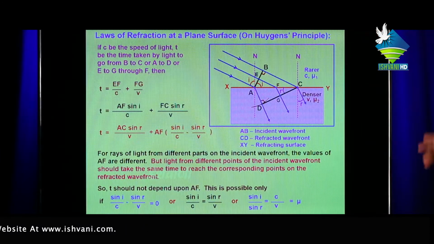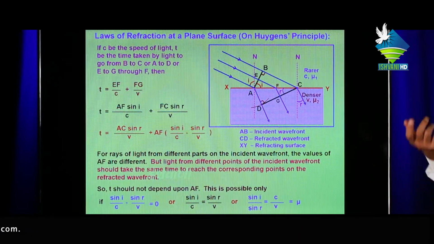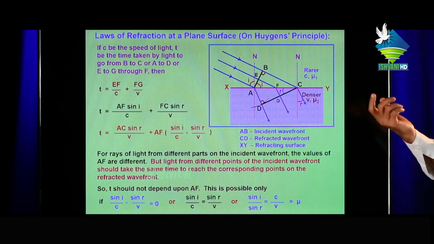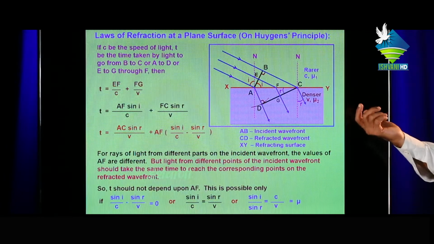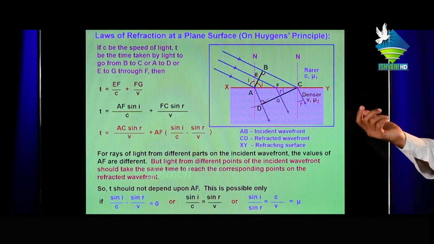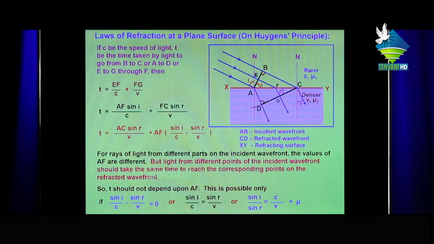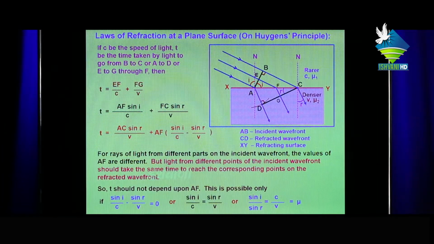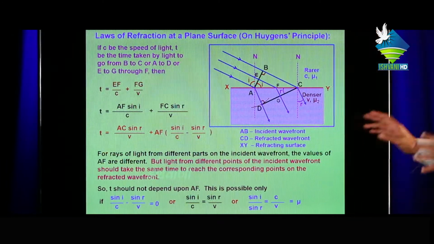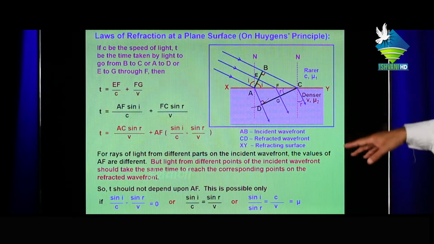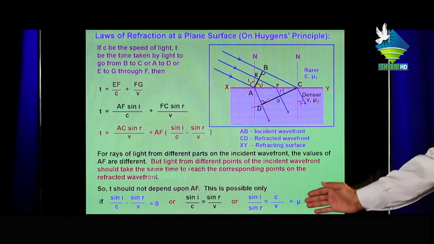This is the final. For rays of light from different parts of the incident wavefront, the values of AF are different, but light from different points of the incident wavefront should take the same time to reach the corresponding points on the refracted wavefront. So T does not depend on AF. It is possible only when sin i upon c minus sin r upon v equal to 0, or sin i upon sin r equal to c upon v equal to mu. This is called Snell's law.